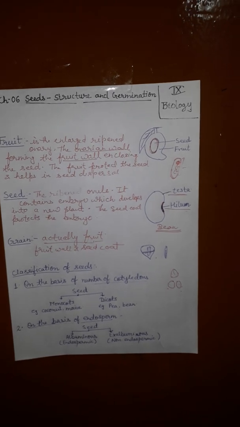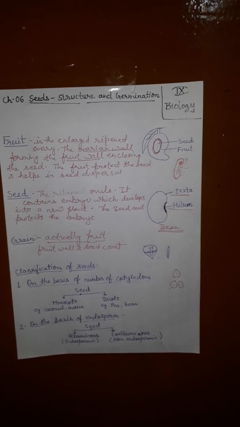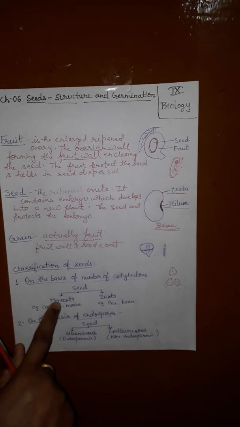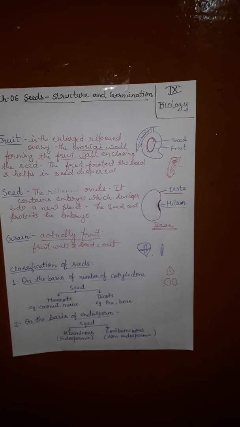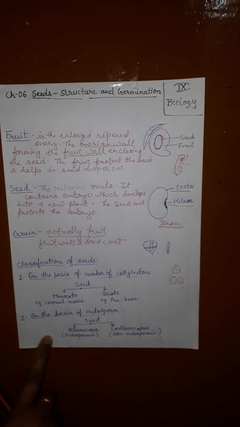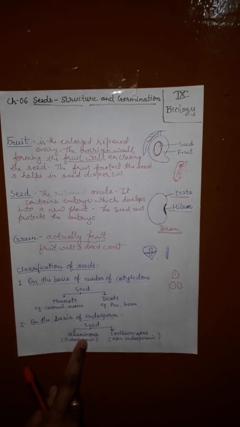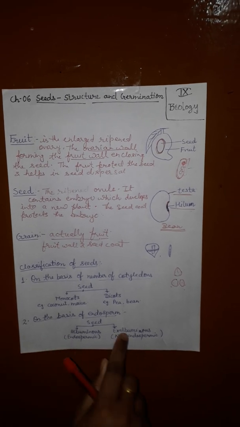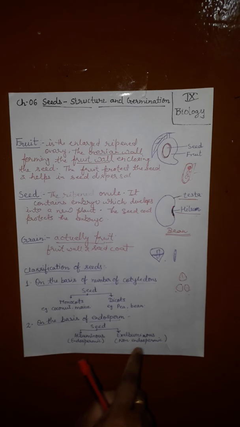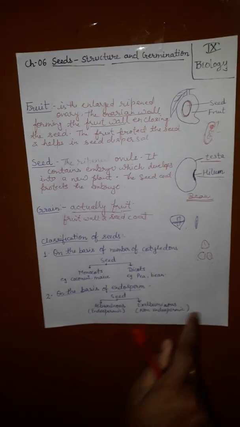Now, what is your work for revision? For this chapter, learn about monocotyledon and dicotyledon seeds and their examples. Albuminous seeds are of two types, monocot albuminous and dicot albuminous; learn with examples. Likewise, dicot exalbuminous and monocot exalbuminous; learn with examples.